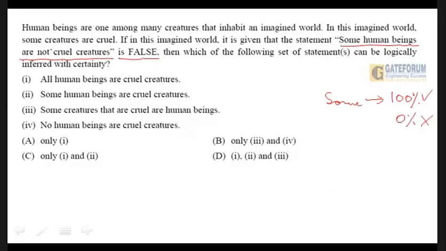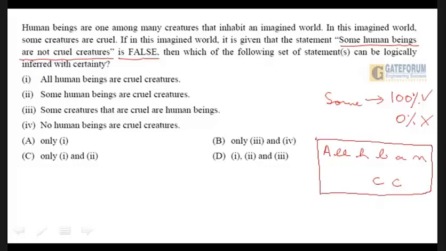So if this statement is false, the true statement has to be "all human beings are not cruel creatures." I wrote it in short for the lack of space.